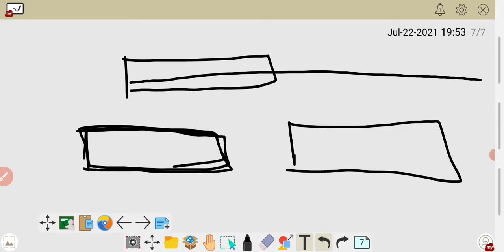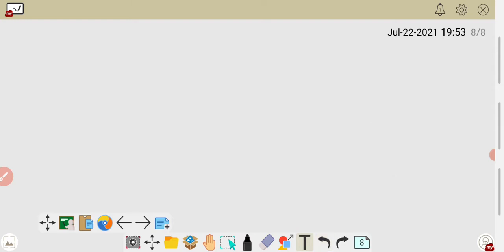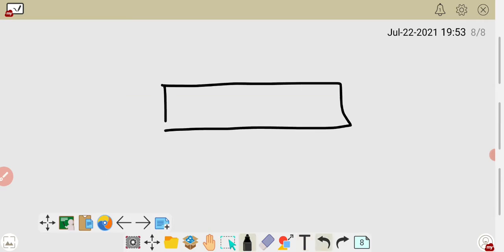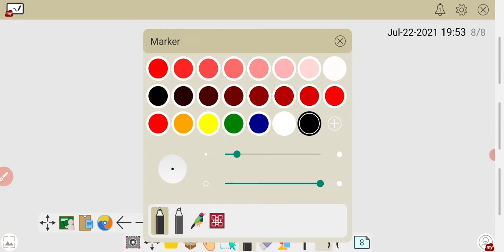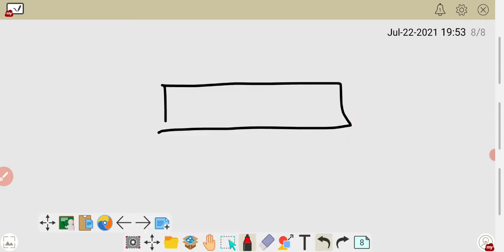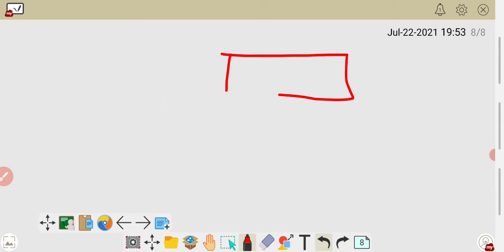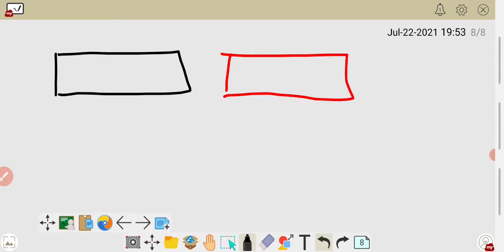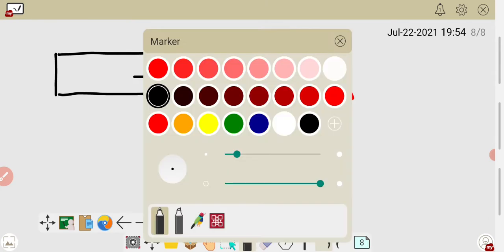I am showing you with a different color, just see. Suppose you have one scale like that, and one scale like that. Suppose they are equal in length. So when you coincide them, when you bring that to the red one, it will become like that.